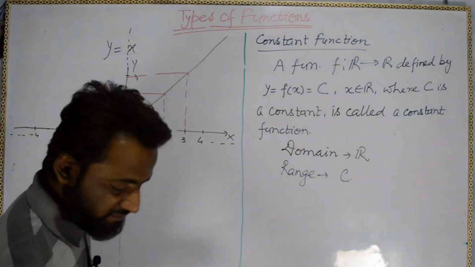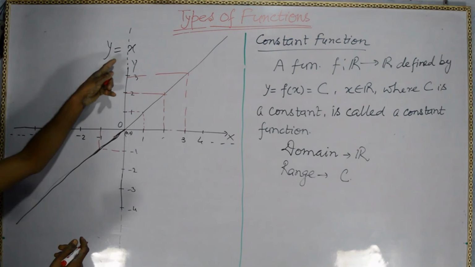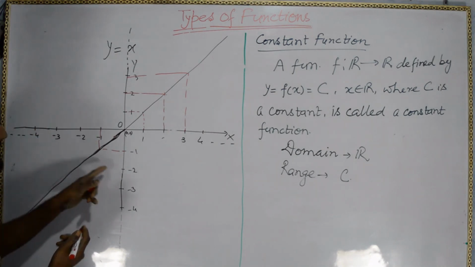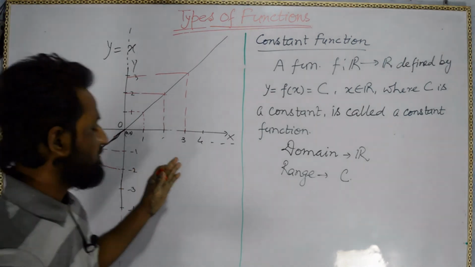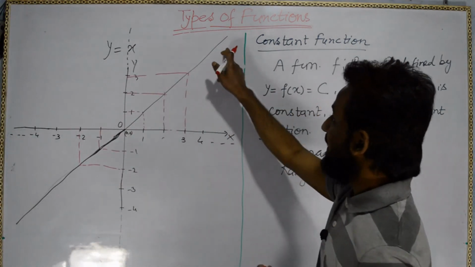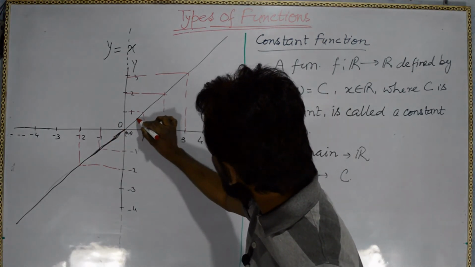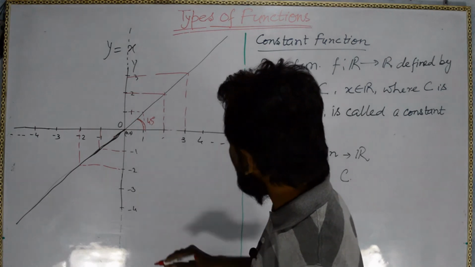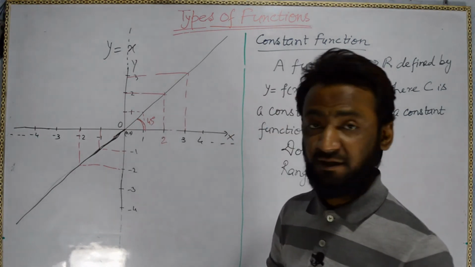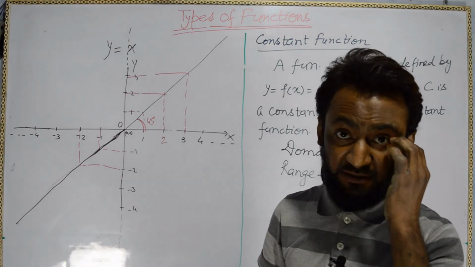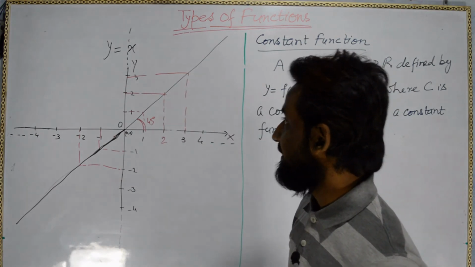Okay, so what is happening here, for x equal to minus 1 we are getting y equal to minus 1, for x equal to minus 2 we are getting y equal to minus 2. Okay, so for y equal to x we are getting a line which is passing through the origin and making an angle 45 degree. I'm just giving you some information. We will study all these things when we study straight lines. This is the identity function.